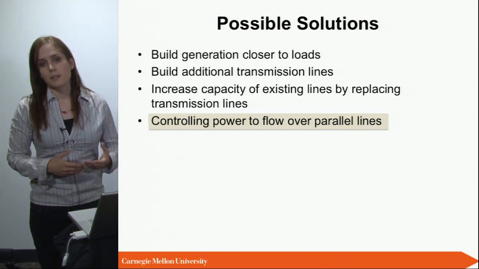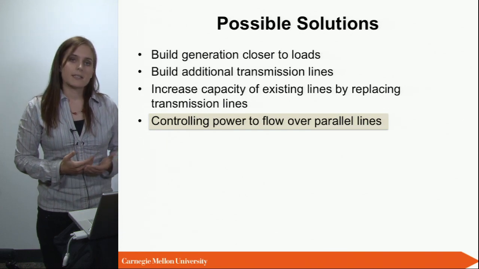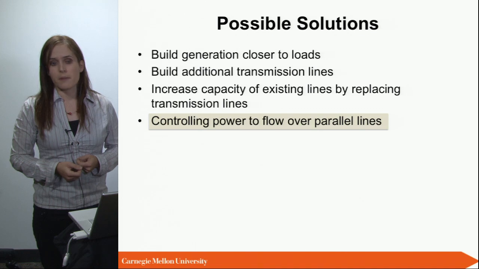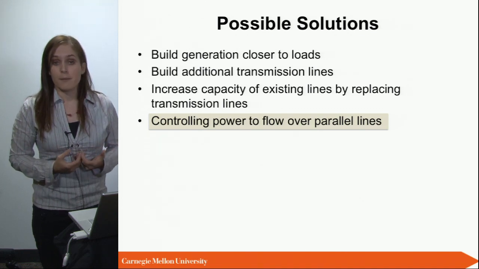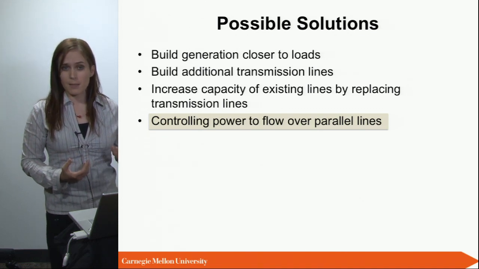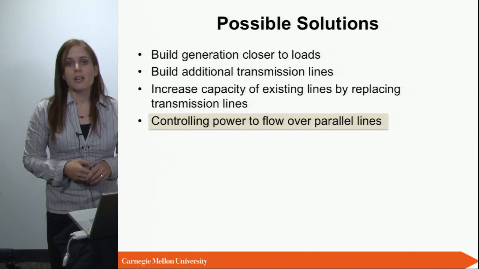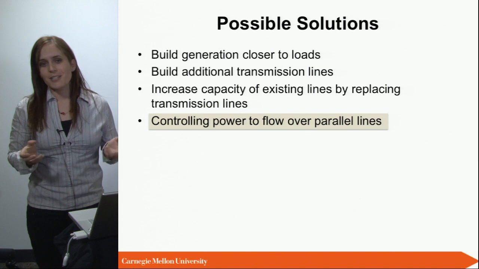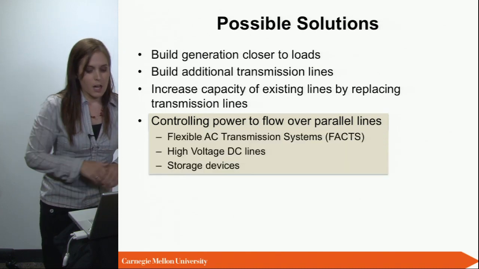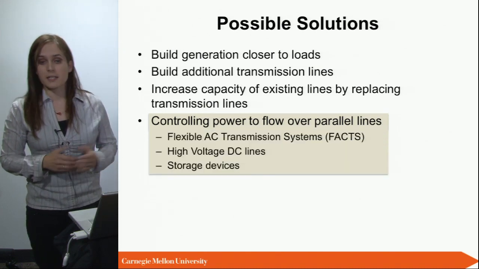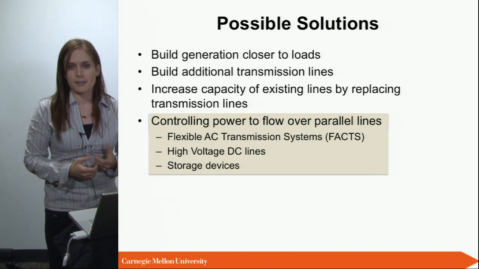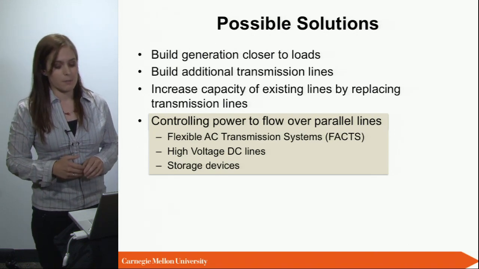Now, I was saying at the beginning that Kirchhoff's laws define where power is flowing. This is based on the line parameters. So if we're able to influence the line parameters, we basically can influence where power flows and basically cheat on Kirchhoff's laws. Options for how we can do that are flexible AC transmission systems, high voltage DC lines, storage devices, and I'm going to talk about each of them in just a minute.